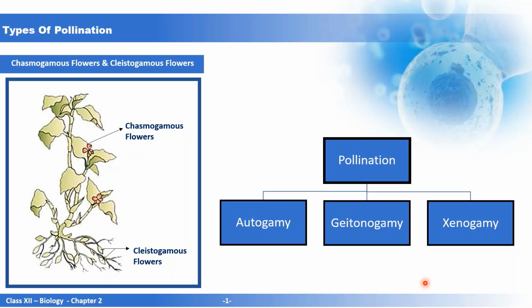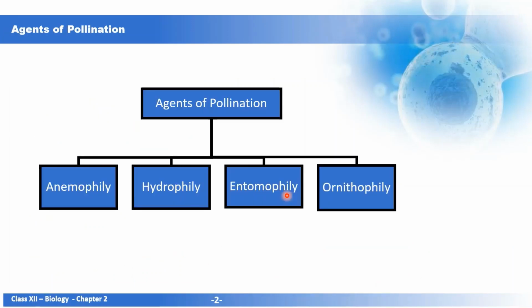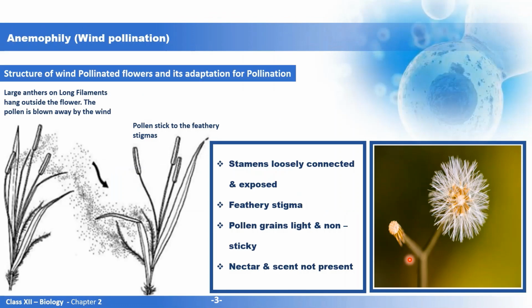Now in cross-pollination, we have certain agents of pollination through which the pollination takes place. They are known as pollinators. Pollination may take place by wind. It is known as anemophily. It may take place by water, which is known as hydrophily. Through insects, known as entomophily, and by birds, which is given the term ornithophily. So we'll be discussing these agents of pollination one by one. Firstly, I'll take up anemophily.